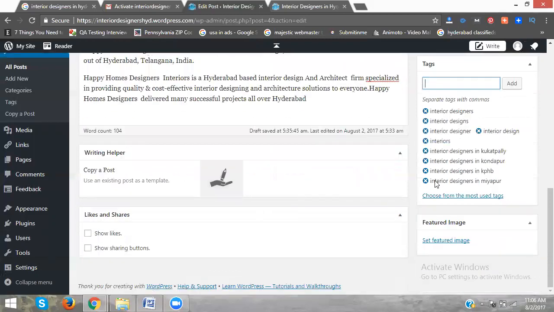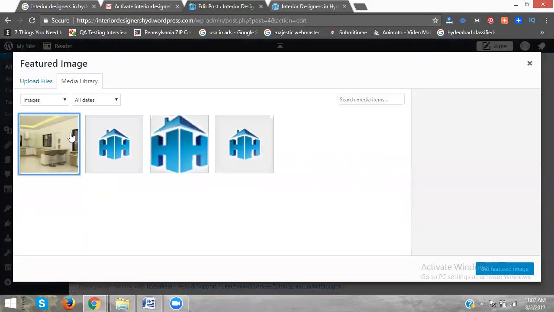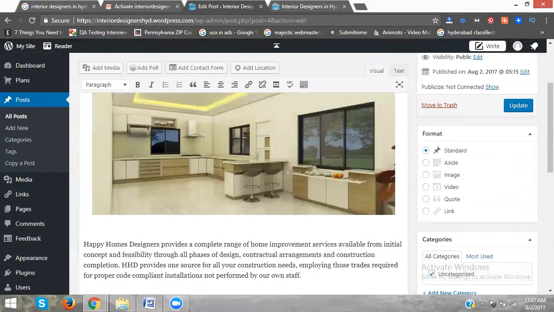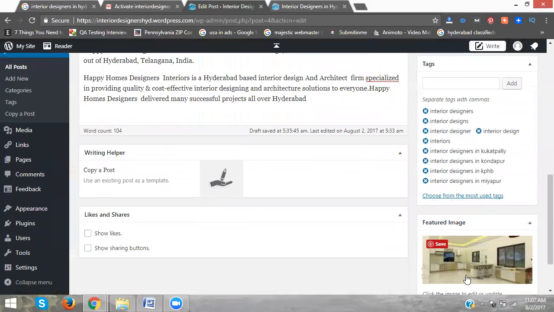So after that, a very important thing is to set the featured image. The featured image helps with social media posting for Google Plus, Facebook, and Twitter. They use this featured image. So this one, whatever cover image we added, we add the same as the featured image.